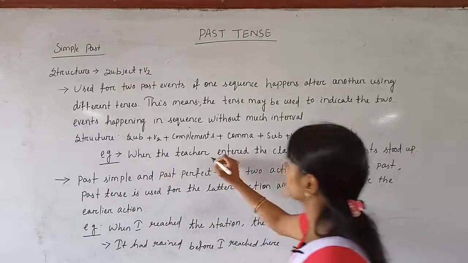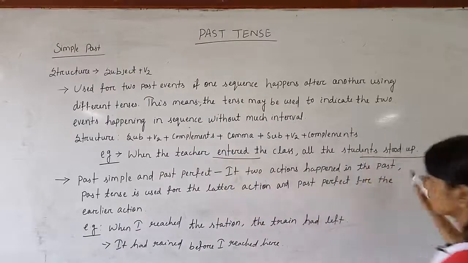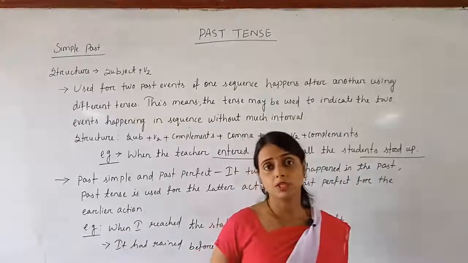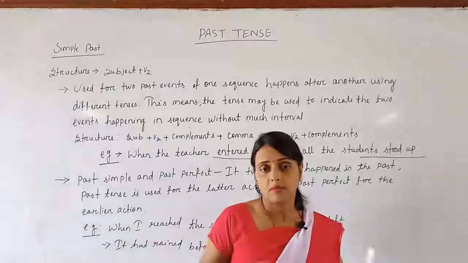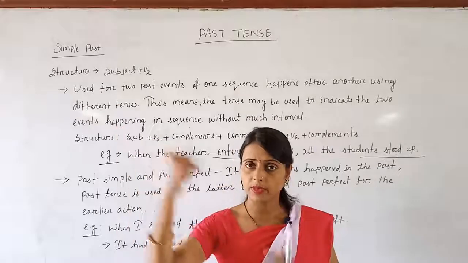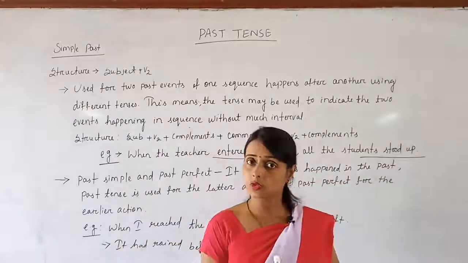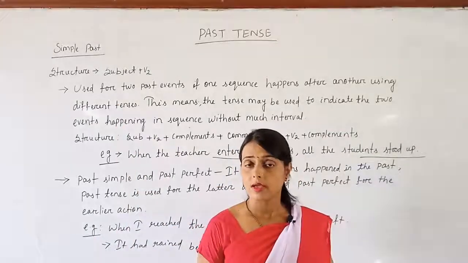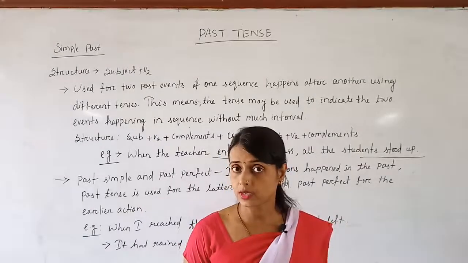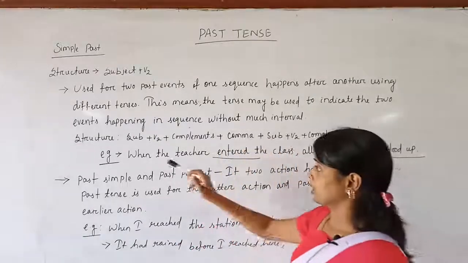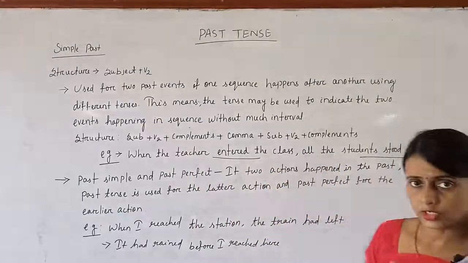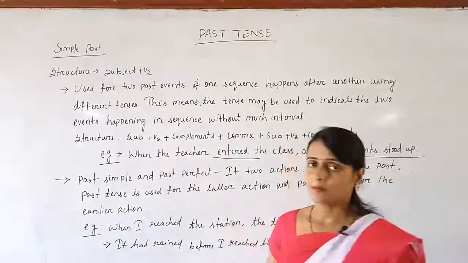So here the teacher entered the class, the students stood up. One action took place after the completion of another, at almost the same time. The teacher entered, the students stood up. It means the teacher was entering also, the action is going on. But if we say that the teacher already entered the classroom, in that case we can use simple past form in this phrase as well as in this phrase. Clear?